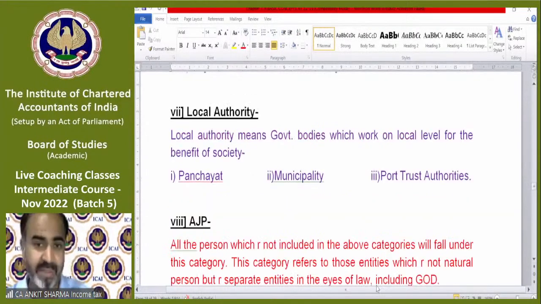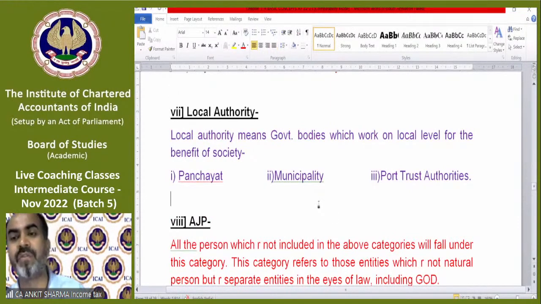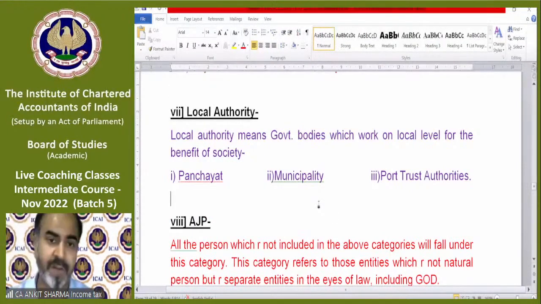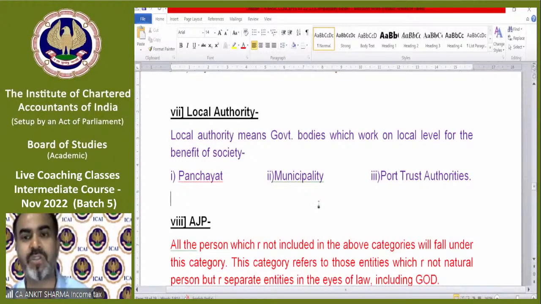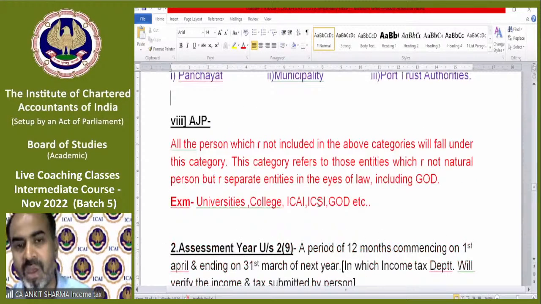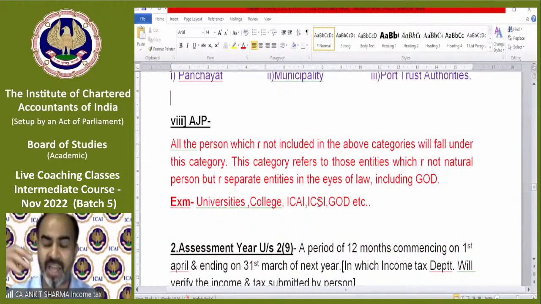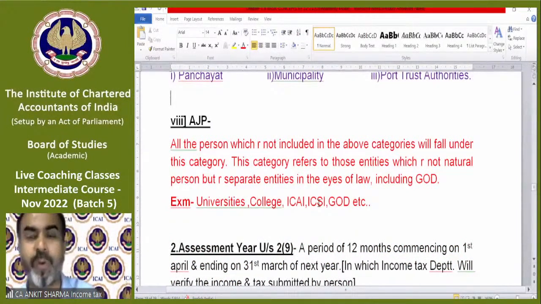The seventh point is local authority. Local authority means government bodies which work at the local level for the benefit of society, like panchayat, municipality, port trust, etc. The last definition is very crystal clear and very simple. Those not included in the above seven categories will fall under this category. This category refers to those entities which are not natural persons but are separate entities in the eyes of law, including God.